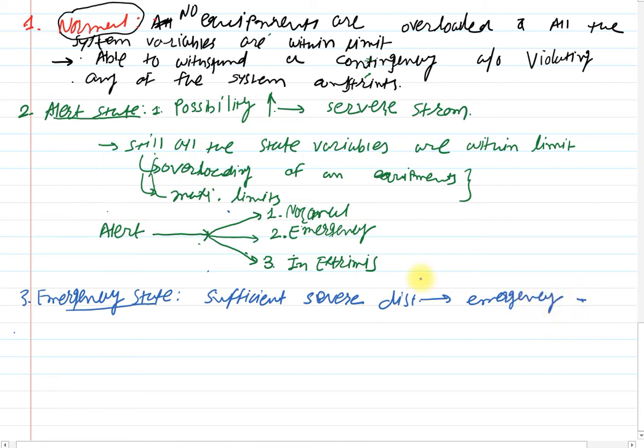Clear? From the alert one, if the disturbance is sufficiently severe.